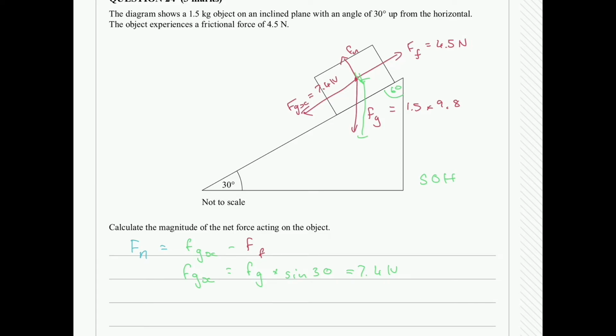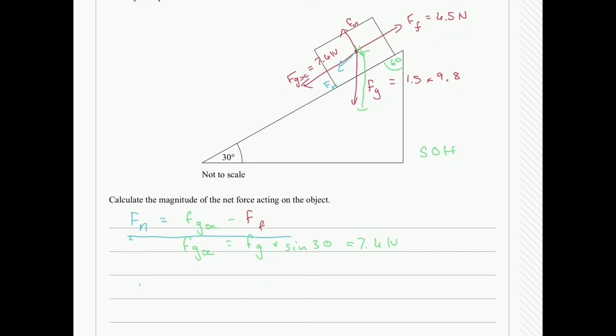Our net force is going to be, as we've said down here, Fgx minus Ff. So if I restate that again, Fnet is equal to our 7.4 newtons minus our 4.5 newtons. And that gets us our 2.9 newtons.